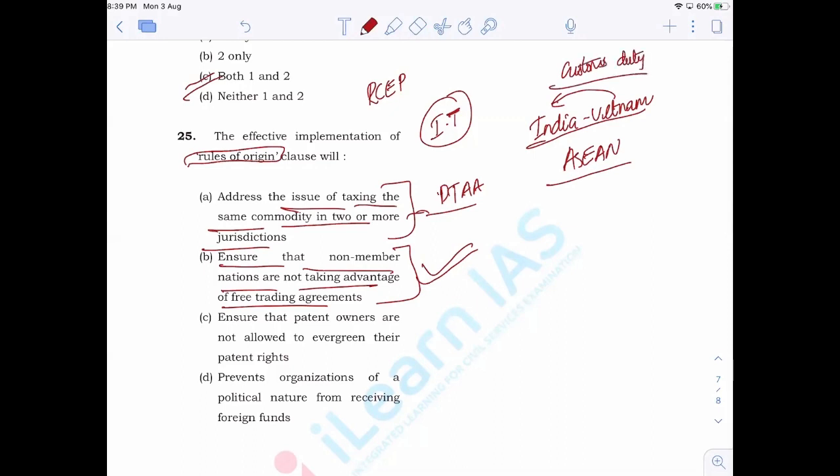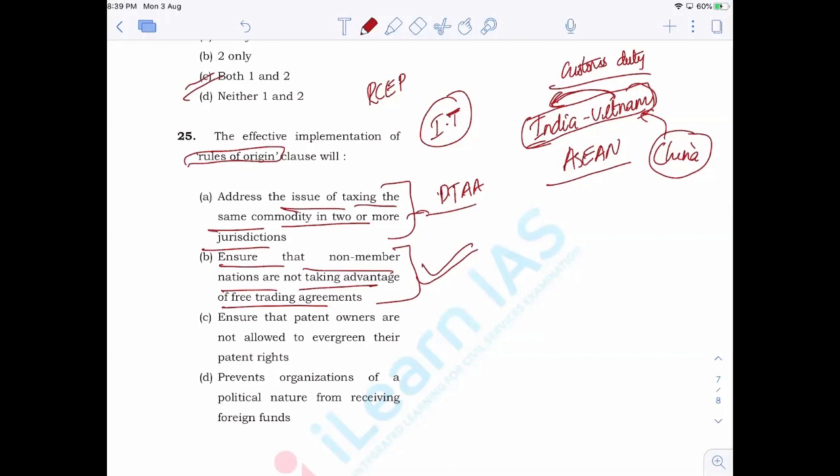Now, China is not part of this free trade agreement, but China wants to get the benefit of the free trade agreement even without having such an agreement with India. So what they do is they send their products to Vietnam, and from Vietnam it goes to India, with the label that it is coming from Vietnam. As a result, it will not attract any taxes.